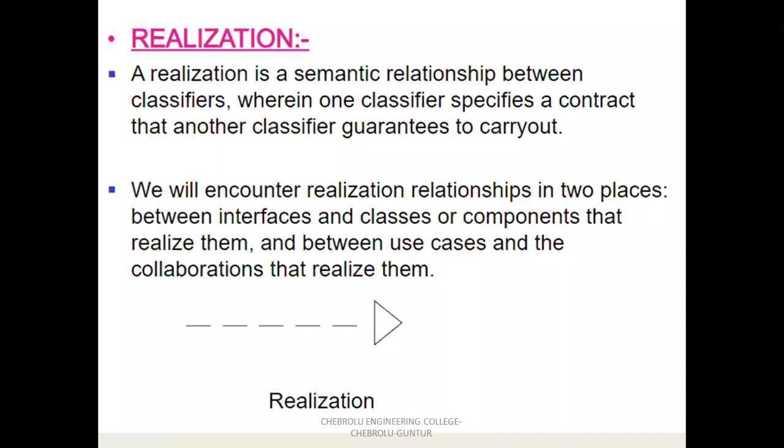These are the actions performed by students, but the instructions are given by another classifier, the teacher, who specifies some contract that the other classifier guarantees to carry out.